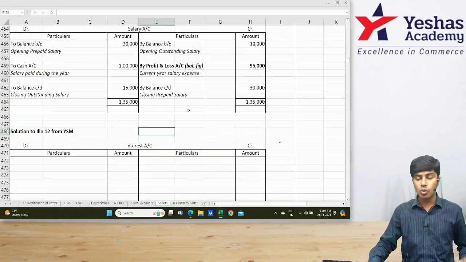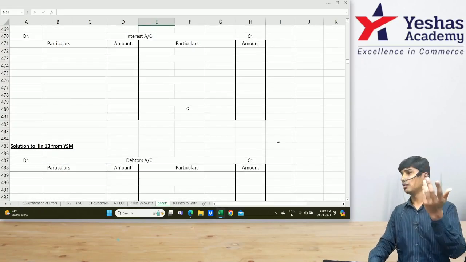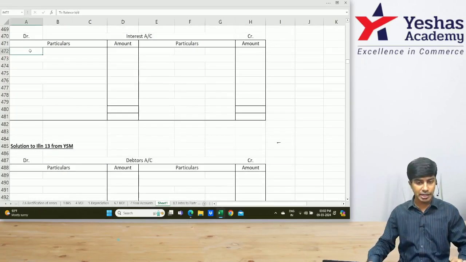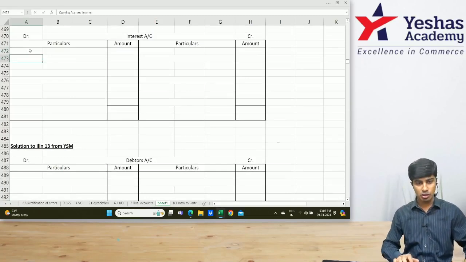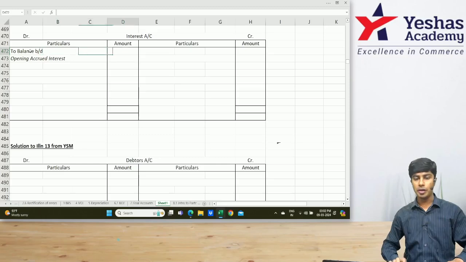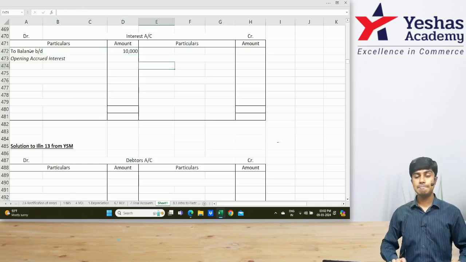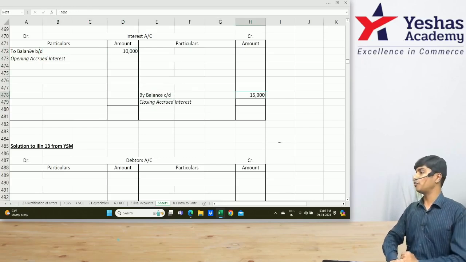If there is accrued interest, which is asset, opening balance of the asset will come where? Debit side. Let me write in the debit side, to balance brought down. Opening accrued interest 10,000. How much is the closing balance of accrued interest? Balance carried down, closing accrued interest 15,000.